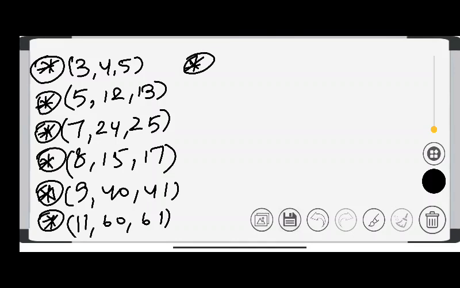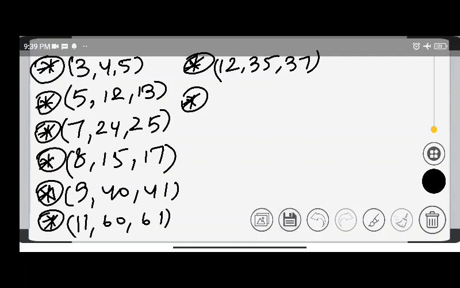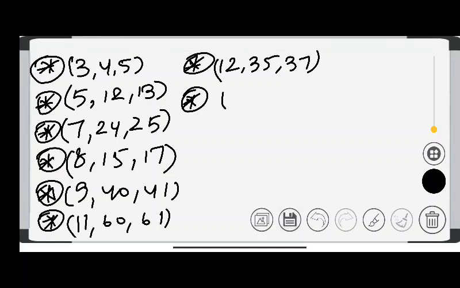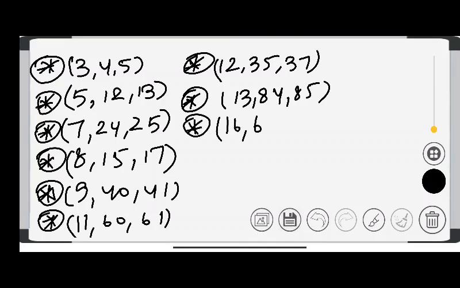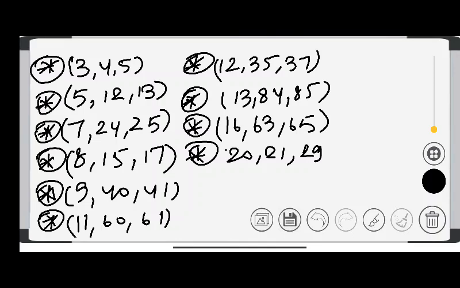Write down all this. 12, 35 and 37, 13, 84 and 85, 16, 63 and 65, 20, 21 and 29, 28, 45 and 53.